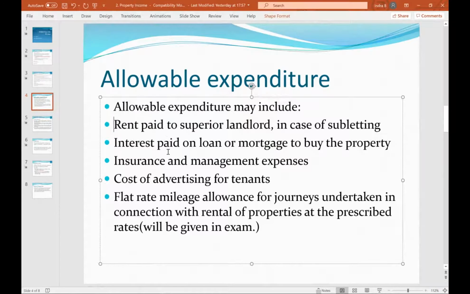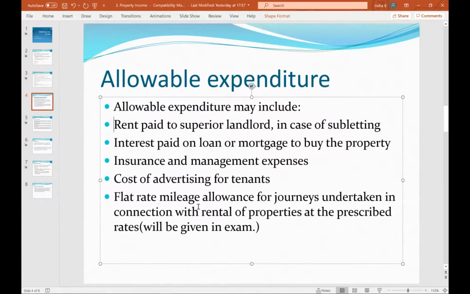Interest paid on loan or mortgage to buy the property is also allowed. Only the interest, not the amount. If you are paying the amount also, then it's not, but only interest. Insurance and management expenses are allowed. Even cost of advertising for tenants is allowed.